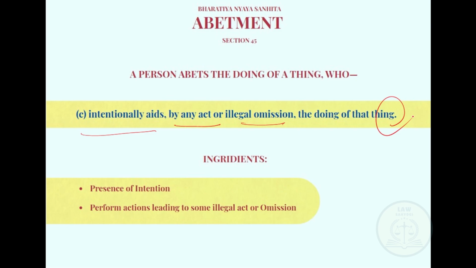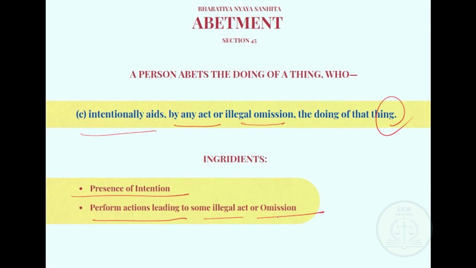First of all, there has to be the presence of intention, and secondly, that intention has to be materialized into an action leading to some sort of illegal omission or an illegal act. So under subsection C of section 45, if any person intentionally aids by doing any act or an illegal omission in pursuance of doing a crime, then he shall be guilty under abatement.